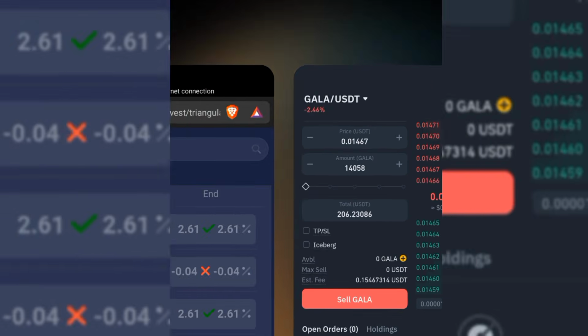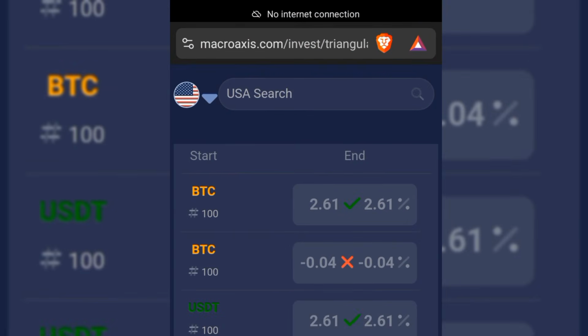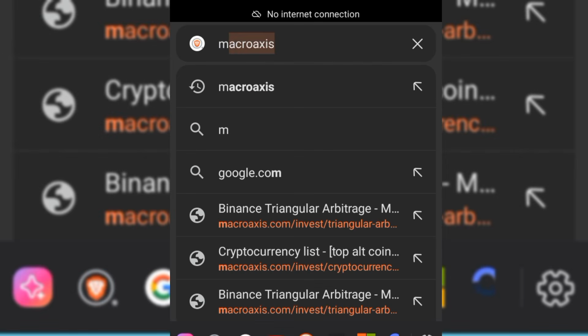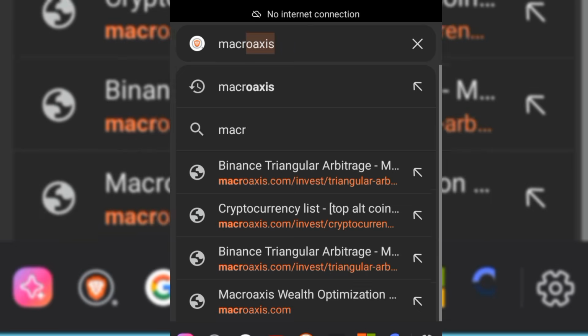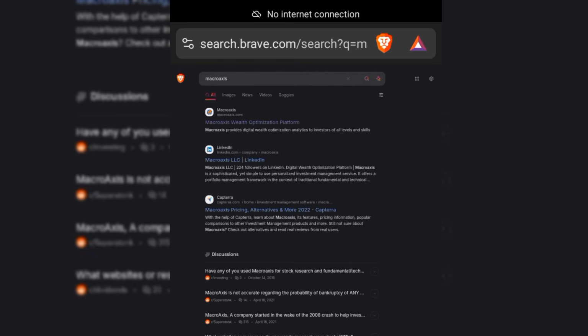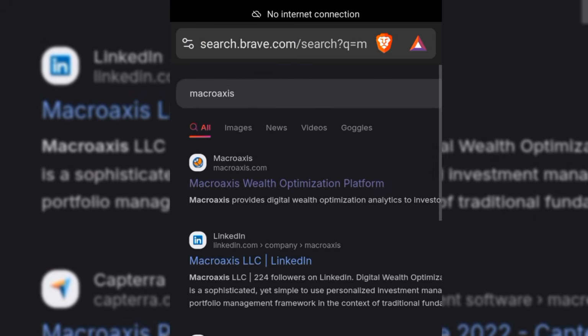Now this is how to get it done. If you come to this particular place right now on your Google, your Chrome, depending on the browser you're using, it could be Safari on iOS devices. Okay, so if I type in right here the macro, that's the name of the website. So if I type in macro right here, it's going to be opening. And we click on the first link.